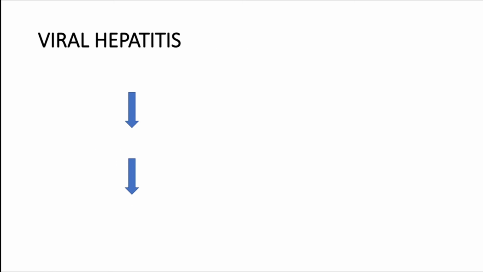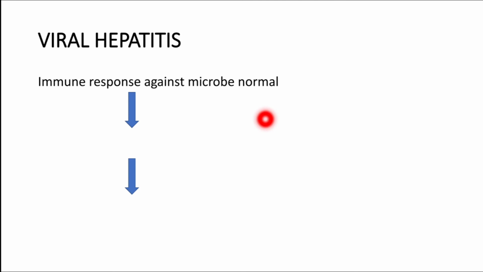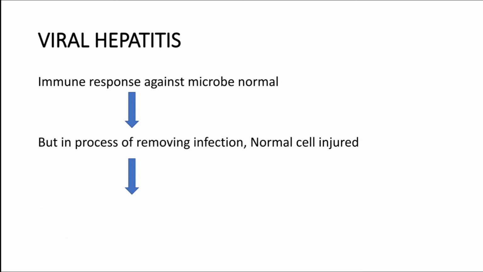The fourth one is viral hepatitis. Here what happens? The immune response will be there against the microbial antigen, right? The immune response is totally normal against the microbe, but during the process of removal of the infection, the normal tissue will get injured, and that is the reason for development of hypersensitivity.